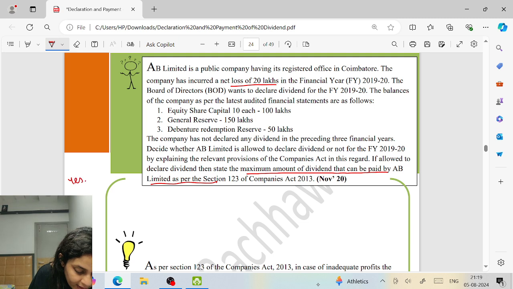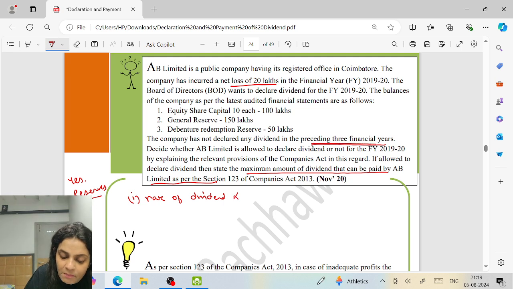Yes, they can declare dividend out of reserves. What is the maximum amount of dividend that they can declare? Now, the balances of the company is this. The company has not declared any dividend in this. So, there are 3 points. So, first, rate of dividend is gone because company did not declare any dividend in the past 3 years.